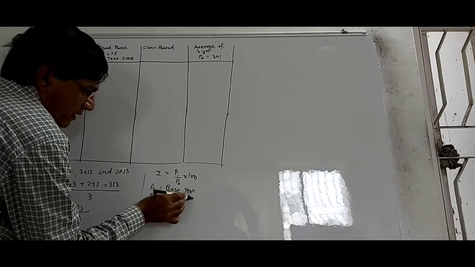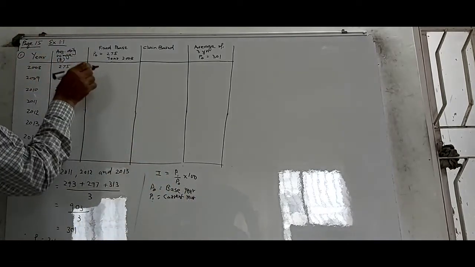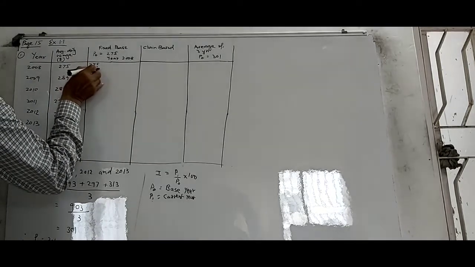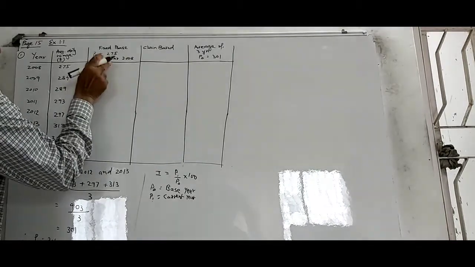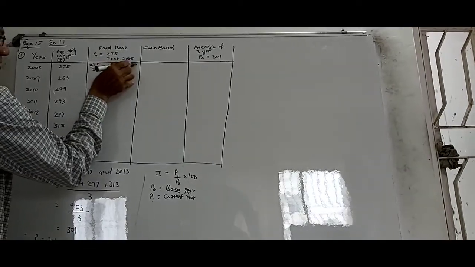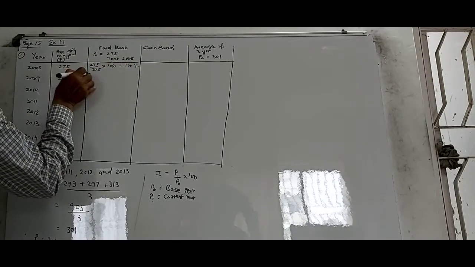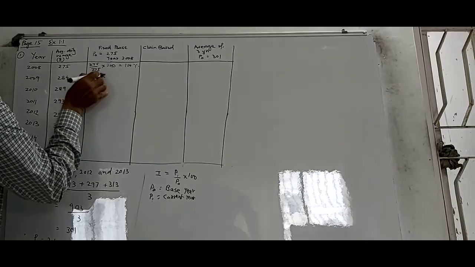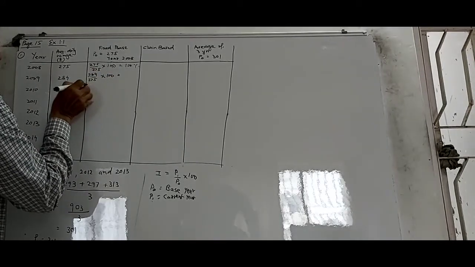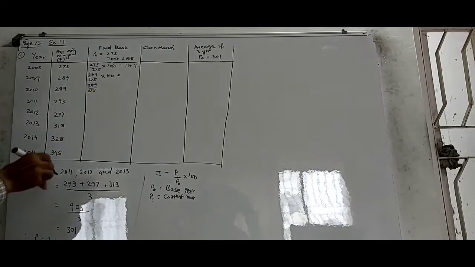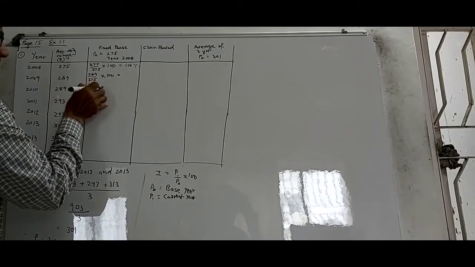So in this case it will be 275 upon 275 into 100, and that will be 100%. Similarly here it will be 284 upon 275 into 100. Here 289 upon 275. Remember, 275 is constant because it is the base year.